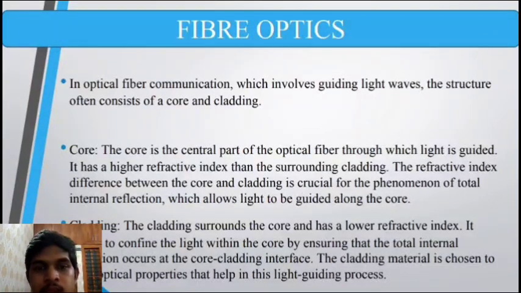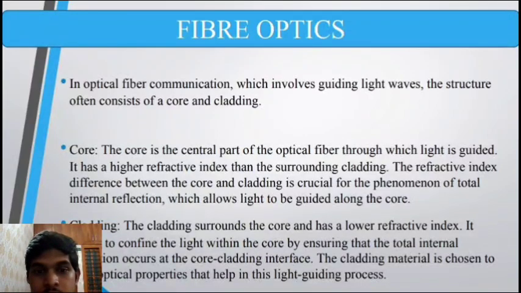Fiber optics. In optical fiber communication, which involves guiding light waves, the structure often consists of a core and a cladding. In our day-to-day life, we use fiber optics, right? This fiber optics has two components called core and cladding. The core sits inside the cladding, such that the cladding acts as a wrapper or a cover around the core. So let's see what this core and cladding are about.